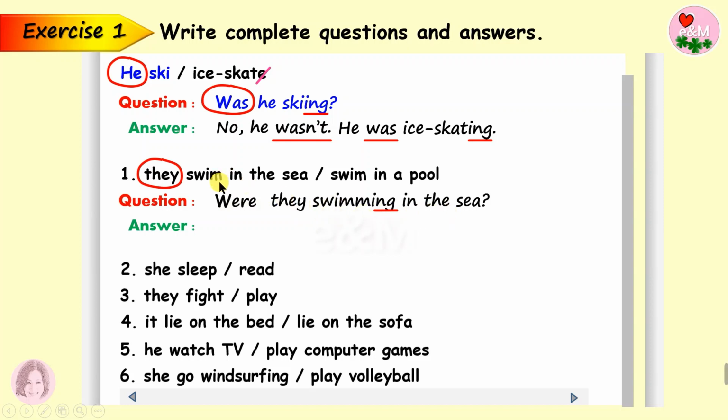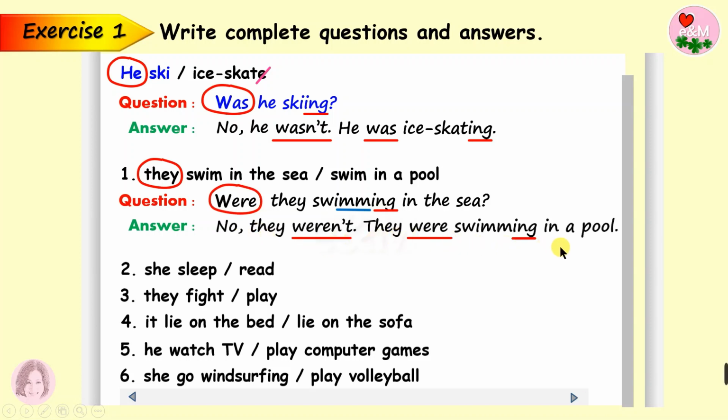Swim is a verb that ends with a consonant, preceded by a vowel. So, we have to double the last letter M before we add ing. And then, take your answer from here. Were. So, no, they weren't. They were swimming in a pool. Okay? Try to do the rest of the questions.